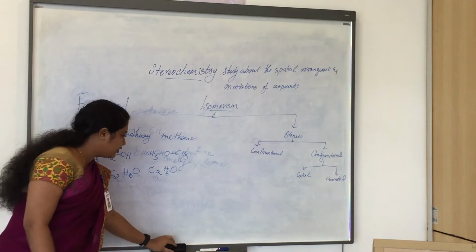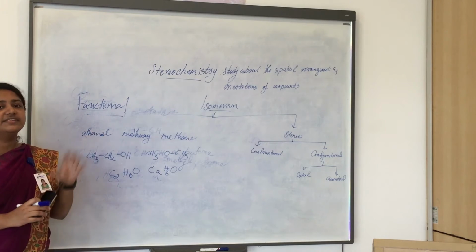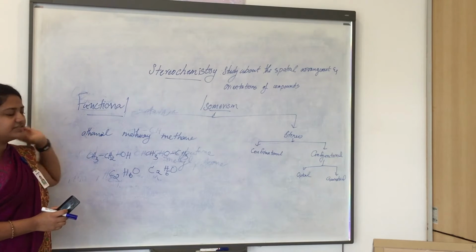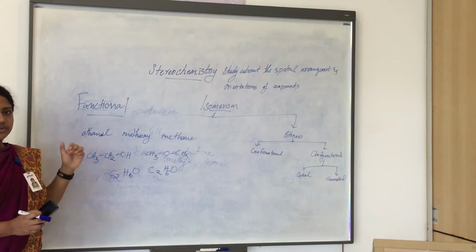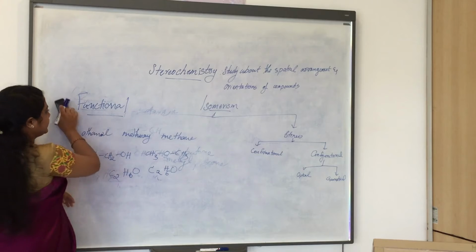Next two of the structural isomers are tautomers and metamers. These are a little bit different from the chain, position and functional isomers. Now we can discuss tautomerism and metamerism.